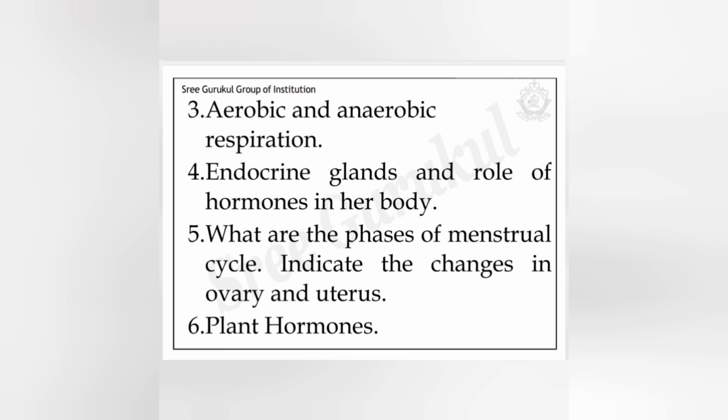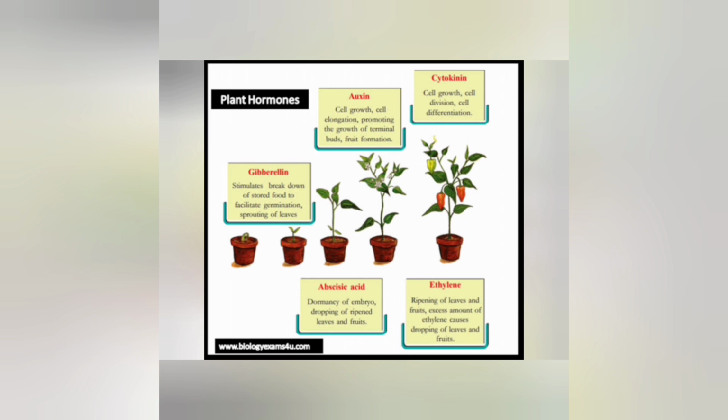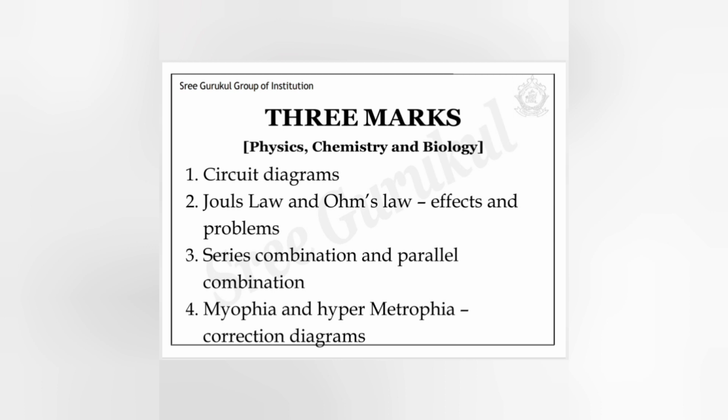So then plant hormones, that means growth hormones or growth inhibitors, examples, names, and what are the functions of those hormones you need to learn by heart. Then in 3 marks question, in physics, they might have chances to ask circuit diagrams, Joule's law, Ohm's law, effects and related problems, series combination and parallel combinations, and myopia and hypermetropia definitions and the correction diagrams we need to practice.